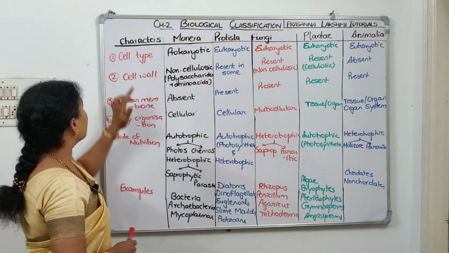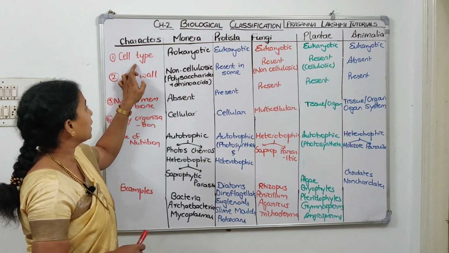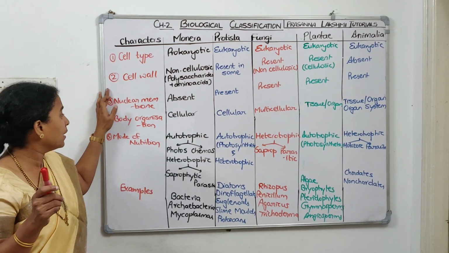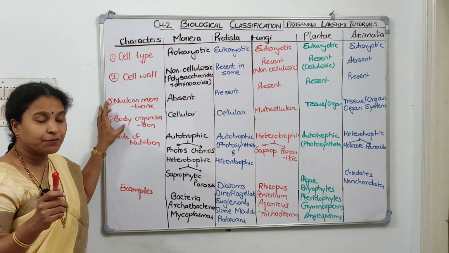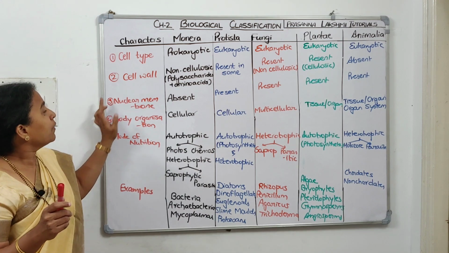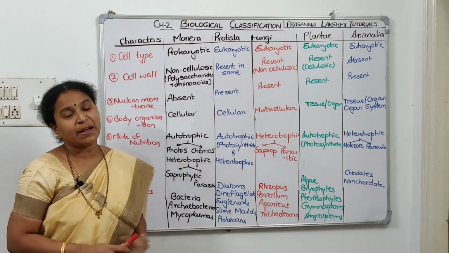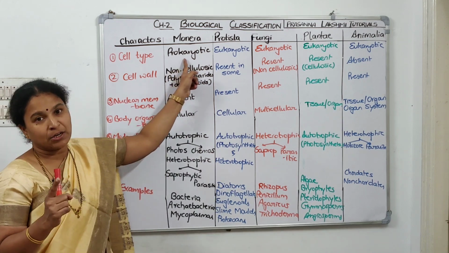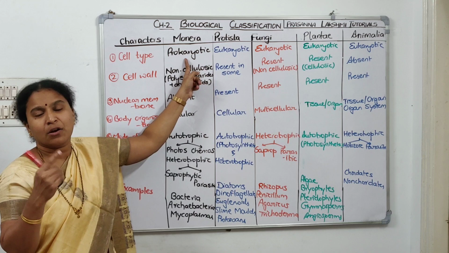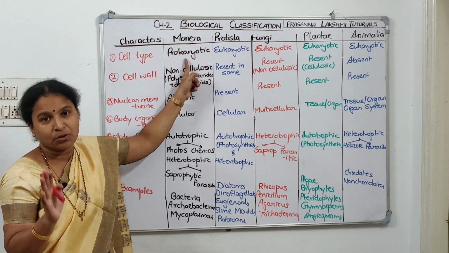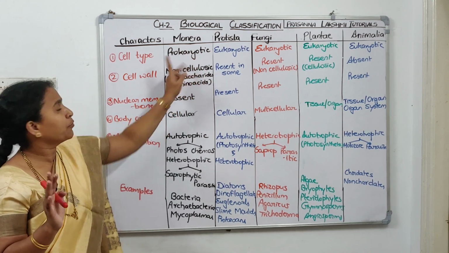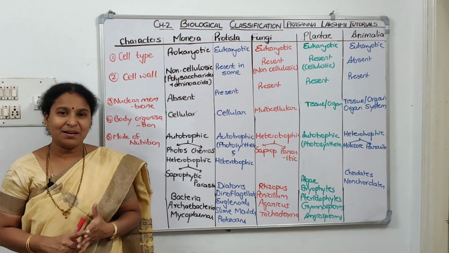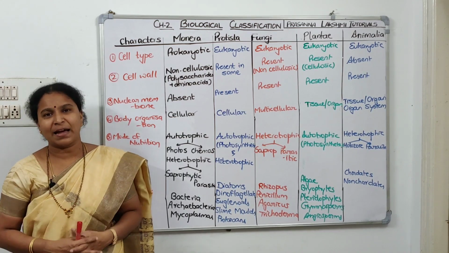The first one is cell type. The second is cell wall. Third, presence or absence of nuclear membrane. Fourth, body organization. And fifth, the mode of nutrition. Now when we come to cell type, only one kingdom has prokaryotic organisms, with a primitive type of cell and no true nucleus. Monerans come under prokaryotic organisms, whereas Protista, Fungi, Plantae, Animalia all come under eukaryotic.